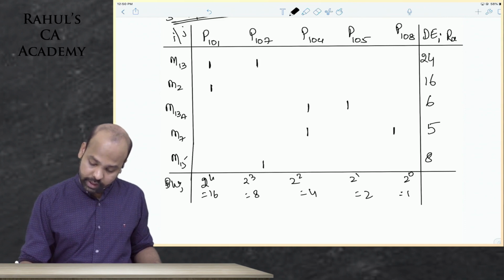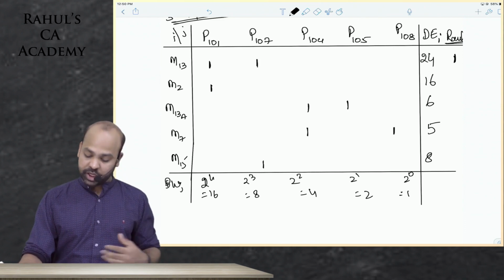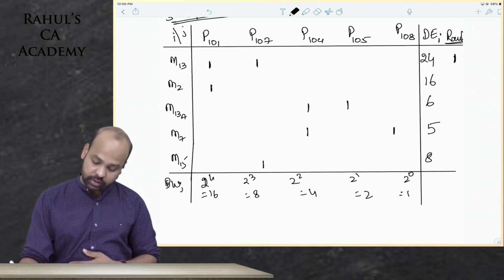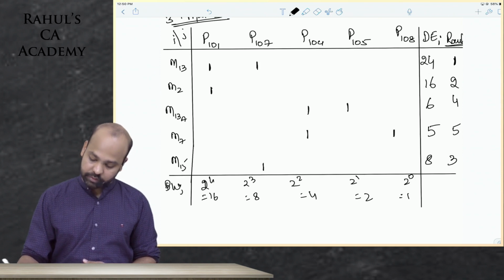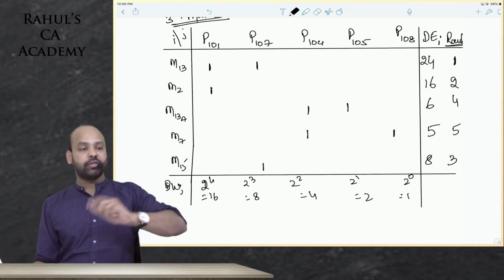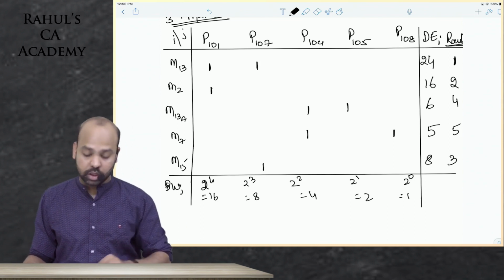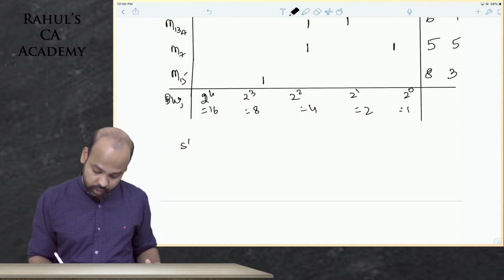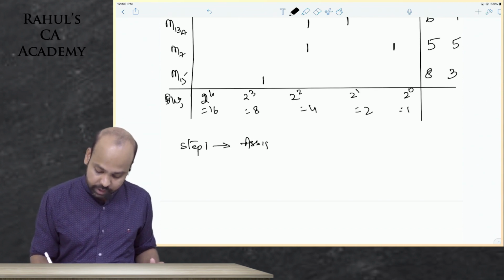So here when I rank, machine 13 is still the first row, this is the second, this is the third ranking, fourth ranking, and fifth ranking. I still have machine 15 going upwards. I still have to take machine 15 as the third row in the next one. So the steps are the same, guys. Step 1, beta, you assign binary weights.